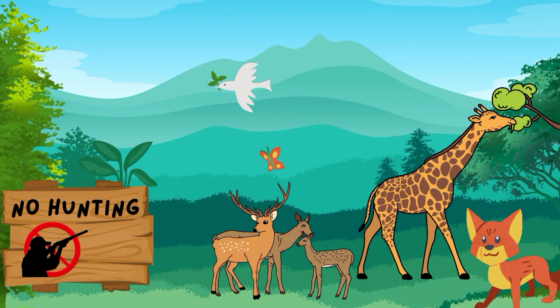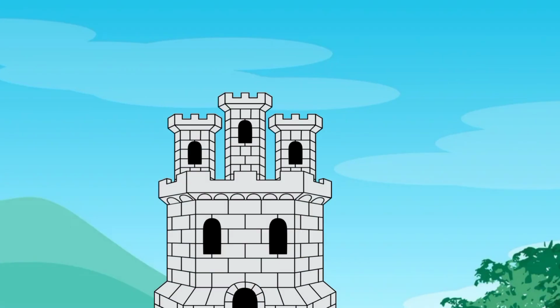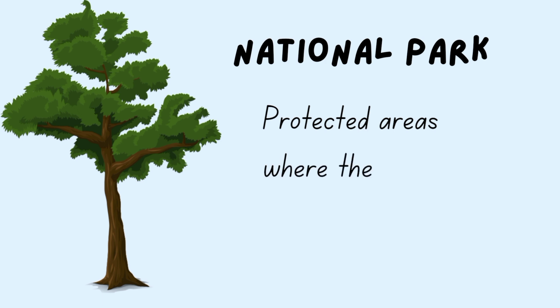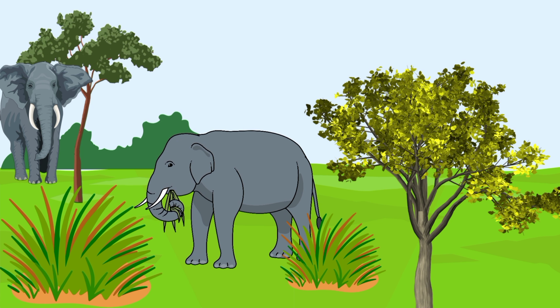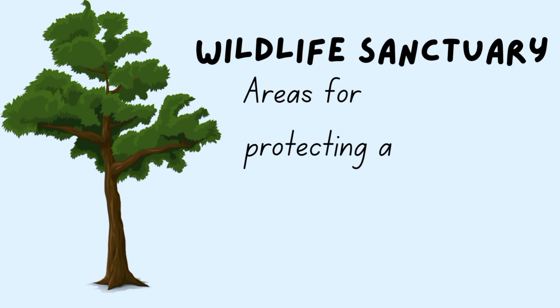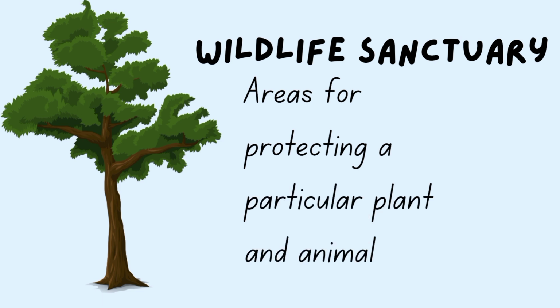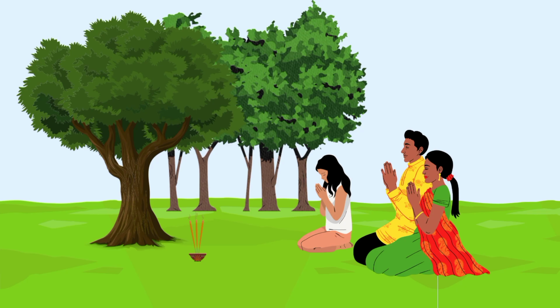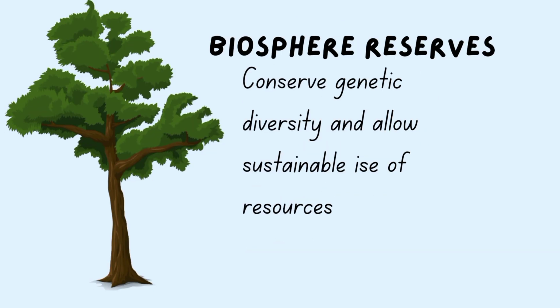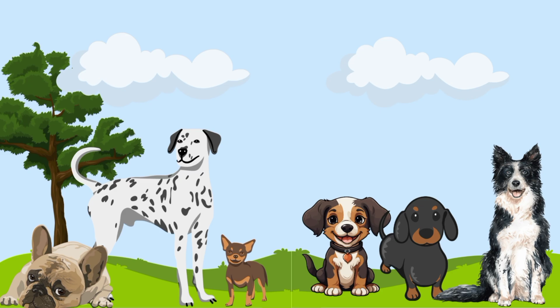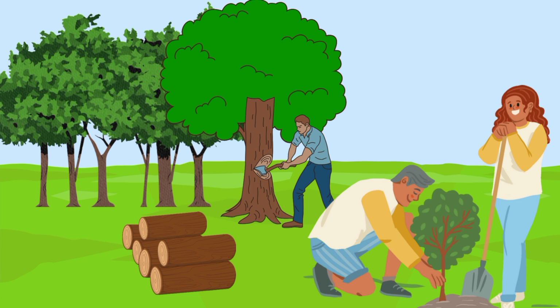National parks are areas where plants, animals, or objects of any historical or geographical significance are protected. In other words, they are the designated area where the whole ecosystem is protected. Sanctuaries, on the other hand, are areas for protecting a specific species of plants and animals, and also the habitat on which they depend. Sacred groves are patches of the forest protected by the local communities due to some religious beliefs. Biosphere reserves are larger protected areas for conserving the genetic diversity while allowing the sustainable use of natural resources.